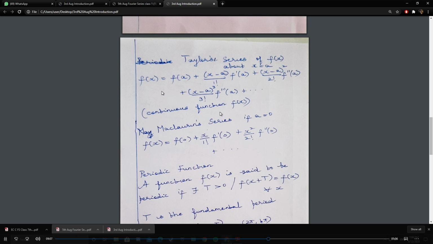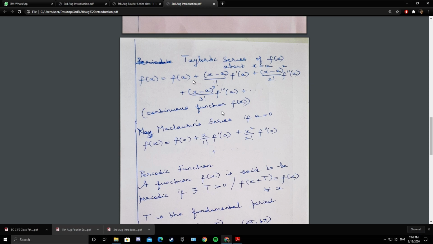So a Taylor series is for continuous functions. Any continuous function f of x can be expanded in powers of x minus a. You see, x minus a the whole power 1, x minus a whole square, x minus a whole cube plus etc. And you have the terms f dash of a, f double dash of a, f triple dash of a plus etc.